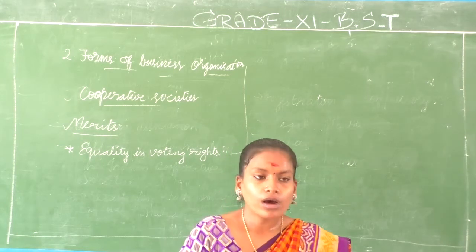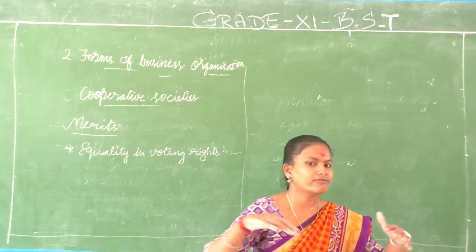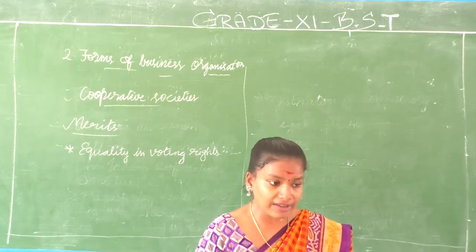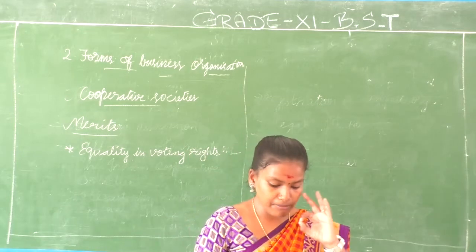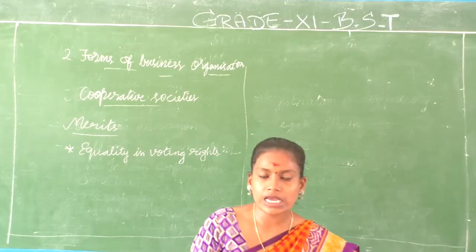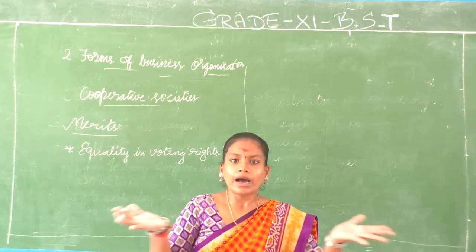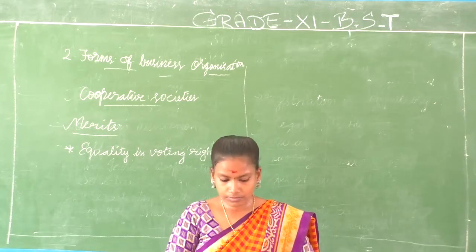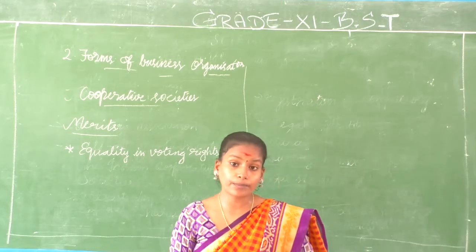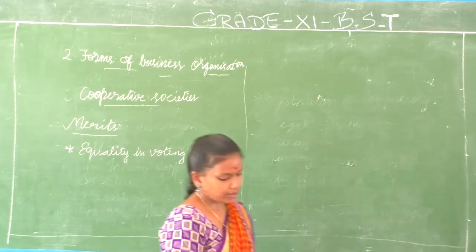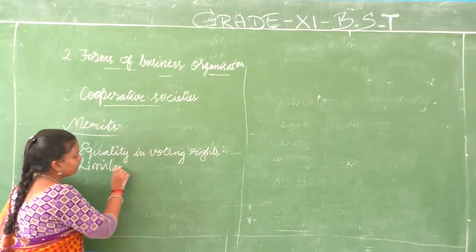So there is no dependency on how much I have invested. Is my investment big or small? What is the amount that I have given? Nothing matters. Everybody has equal voting rights. Every member of that particular society has the voting right. This is really a merit because everybody feels a part of the society. That is why we say that it is kind of democratic and this is supposed to be a good merit.